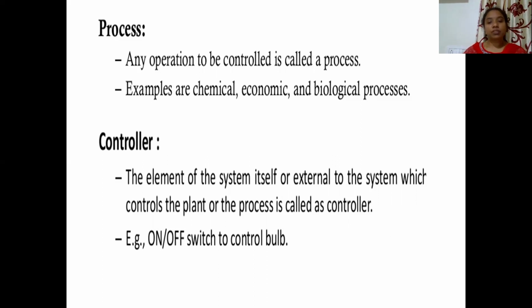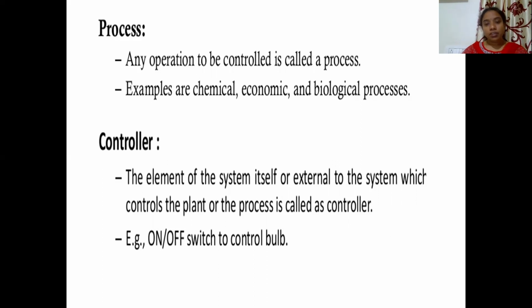The element of the system itself, or external to the system, which controls the plant or the process is called a controller.